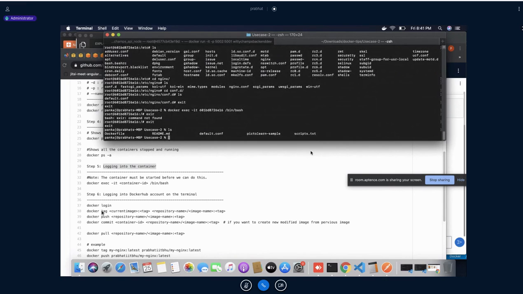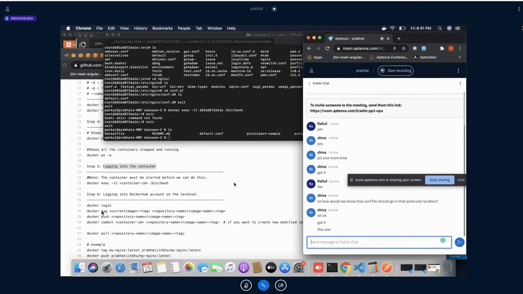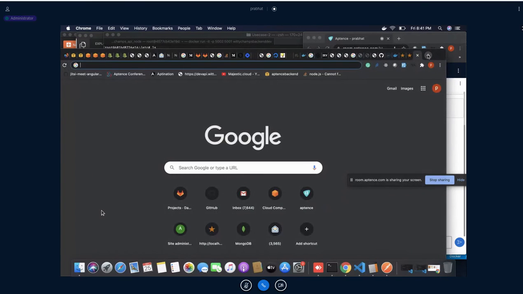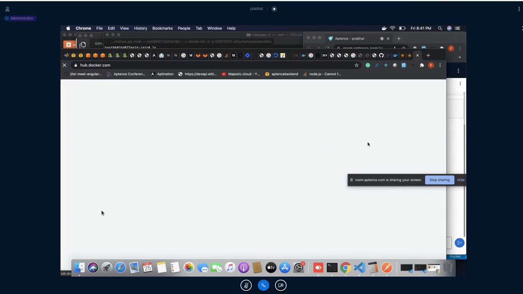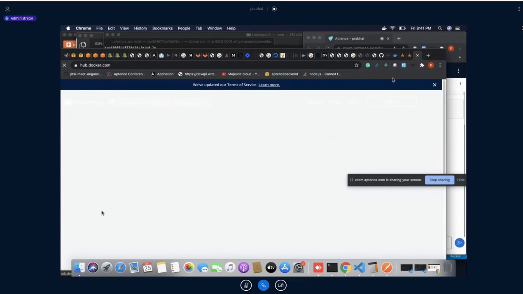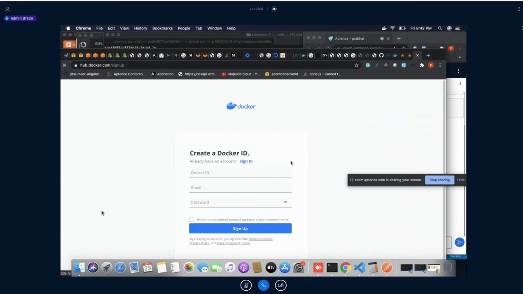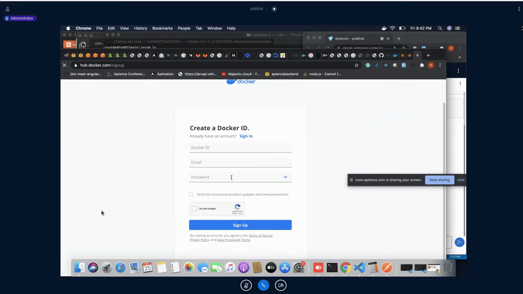Now I may have to upload this Docker container into Docker Hub. In order to do that, you have to register on Docker Hub first. So guys, everybody please register here at hub.docker.com. You will get the sign up button. Please do the same step. I have already done this step, so I'll be logging into the system.